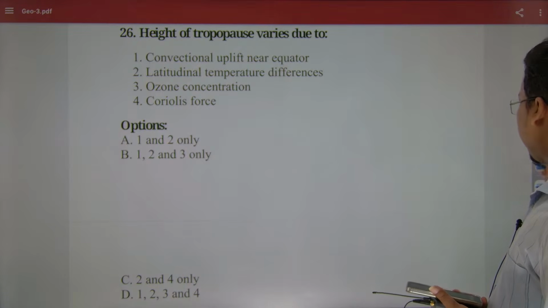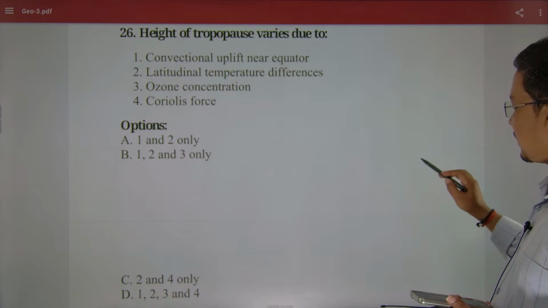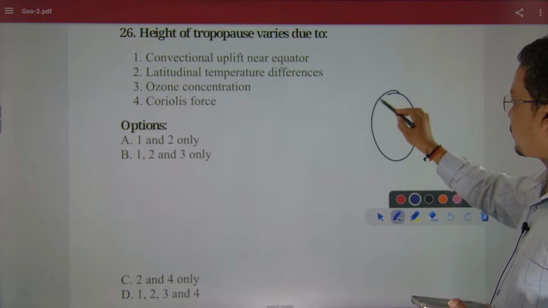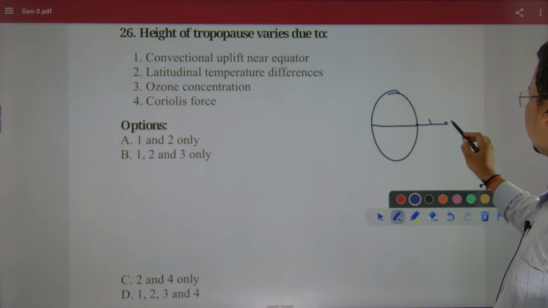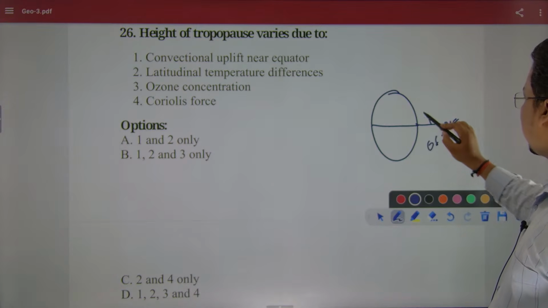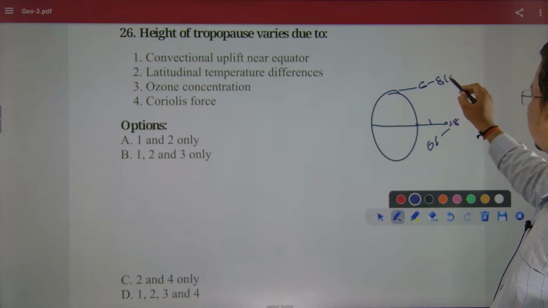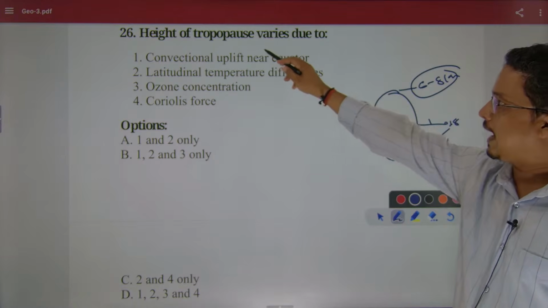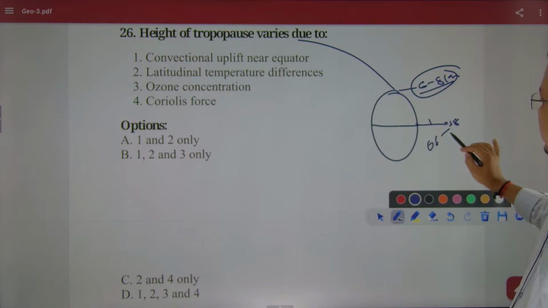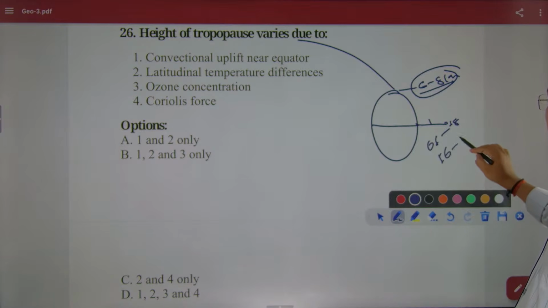The height of tropopause over the equator is 16 to 18 kilometer, but over the pole it is 6 to 8 kilometer. Look carefully, the height of tropopause at the pole is 6 to 8 kilometer, whereas at the equator it is 16 to 18